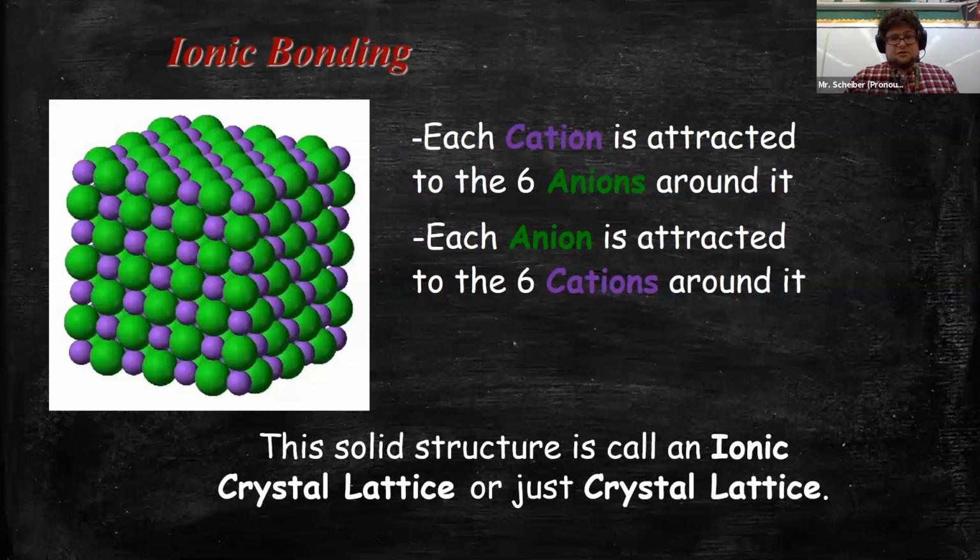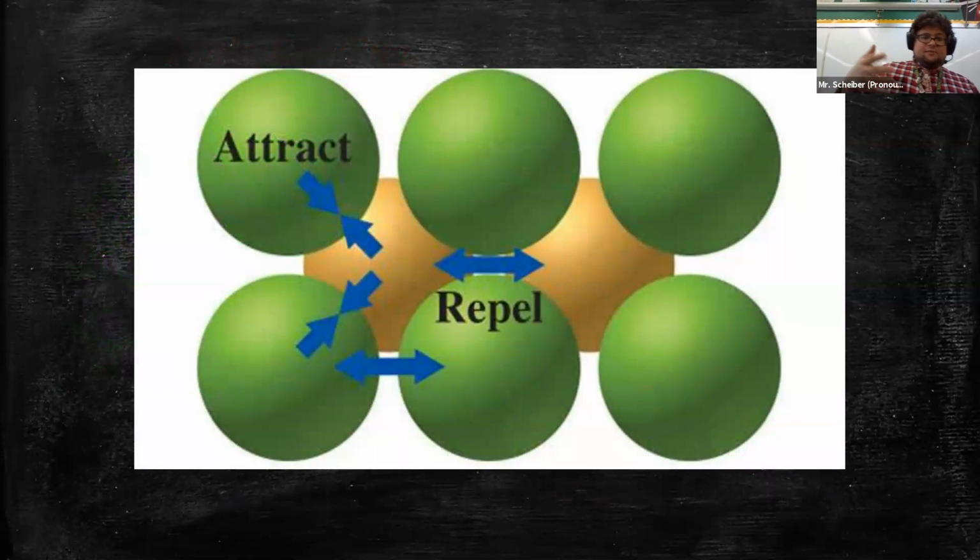Now, just to show you what was going on, this is what I meant, that there's all this attraction and repulsion. And that's how we get the different shapes. There's actually more than just that one shape I showed you of ionic crystal lattices. There are 3 of them, and it all has to do with the amount of attraction to repulsion and the size of the ions. And they're all interacting. There's going to be one set distance. Now, here's the weird thing.